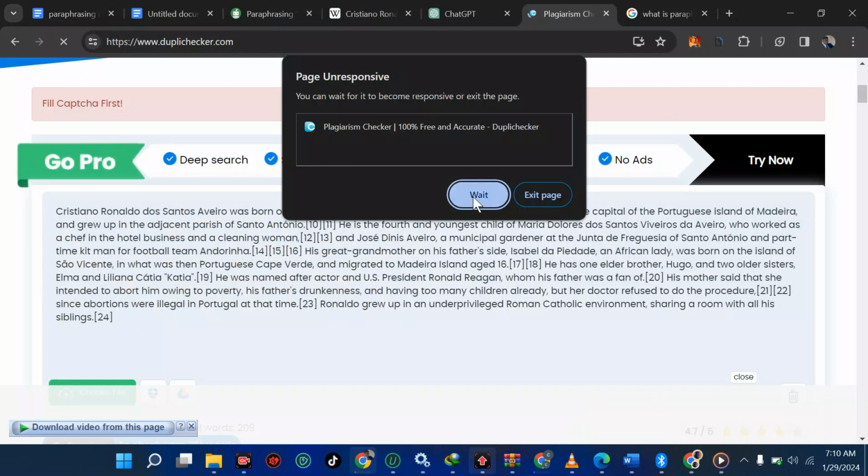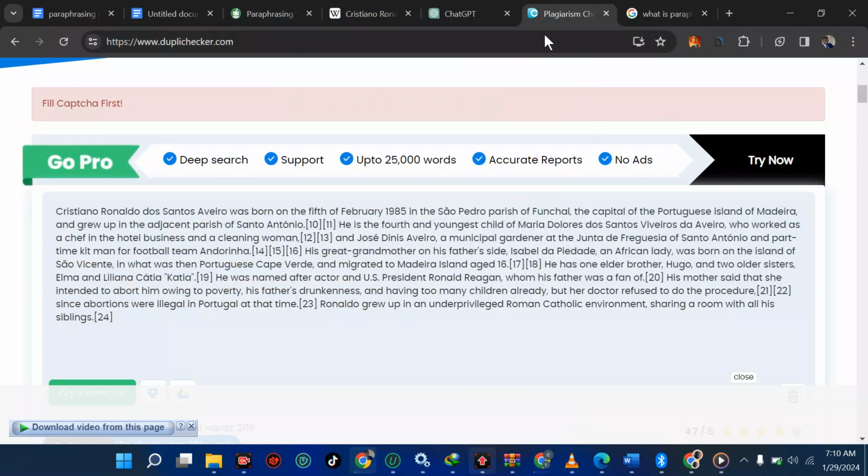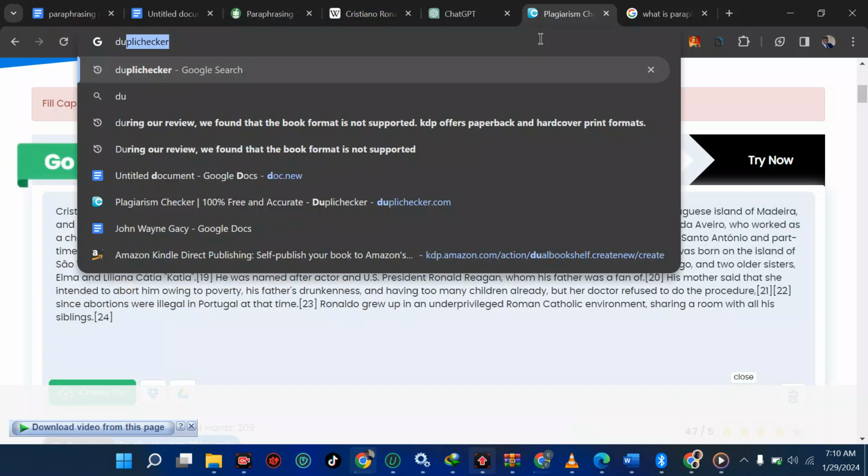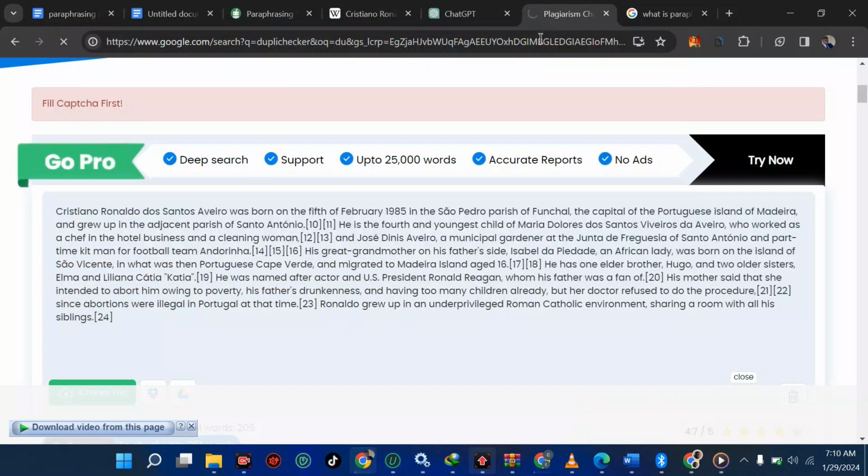All right, I'm having a poor network, so what I'm going to do is close Duplichecker totally. Let's exit this page and go straight to Duplichecker again. So let's open this website from scratch. When it comes up, we're going to do the same process and see the result we get from paraphrasing using this website called Quillbot.